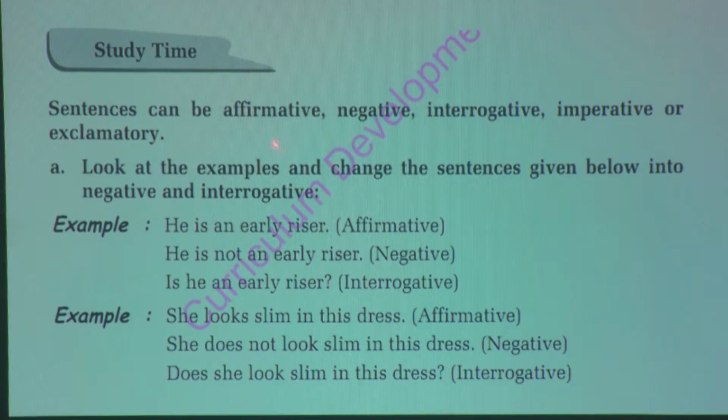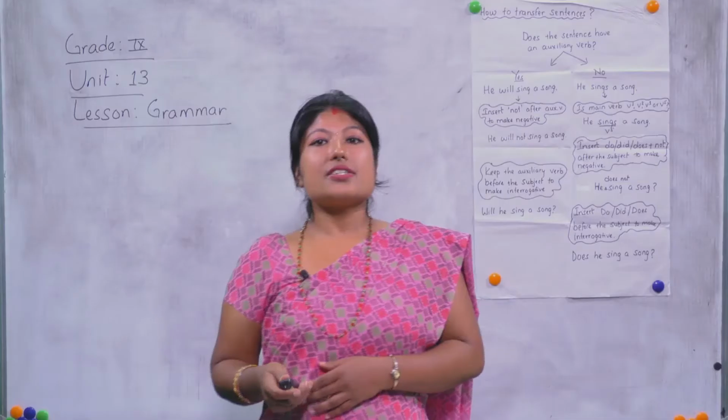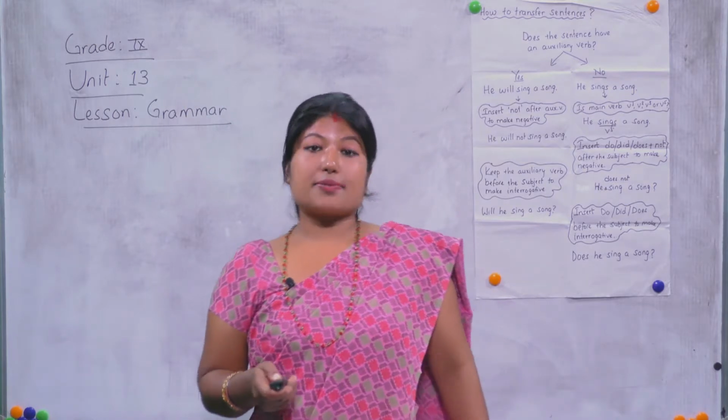Sentences can be affirmative, negative, interrogative, imperative or exclamatory. Now we have come to know about sentences, that sentences can be affirmative, negative, interrogative, imperative or exclamatory, right? So now let's move to the exercise.